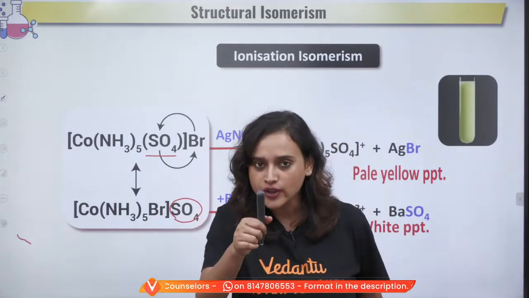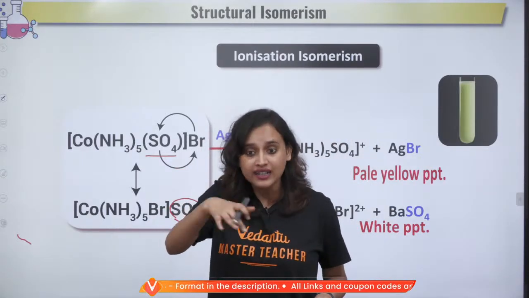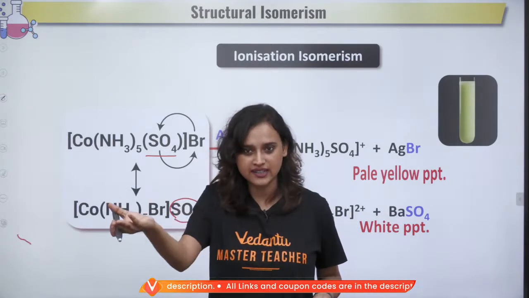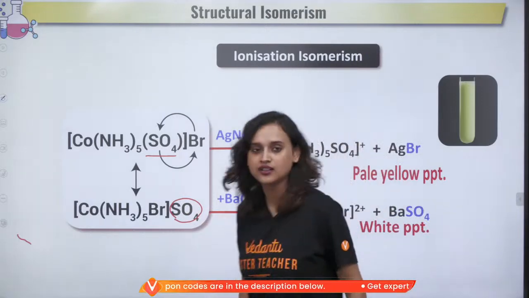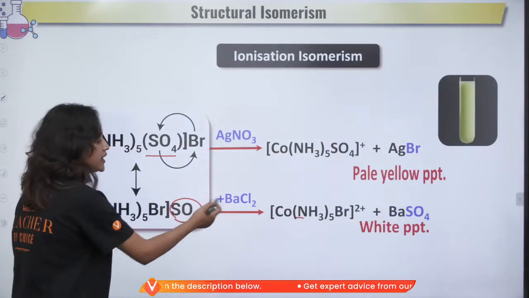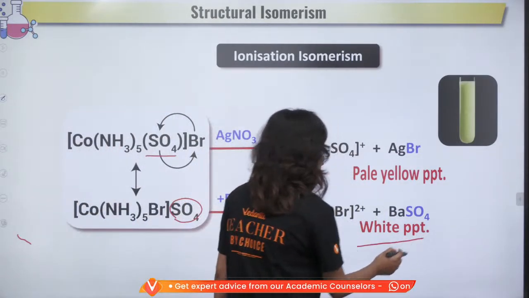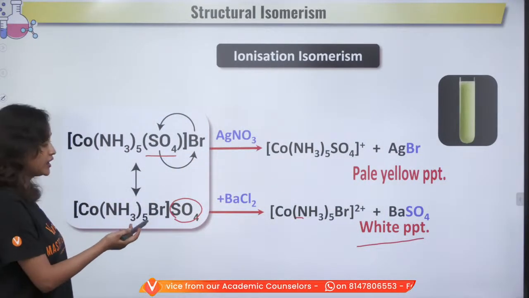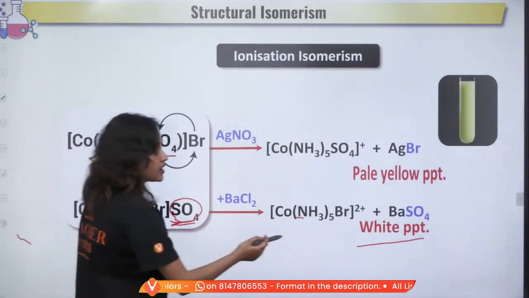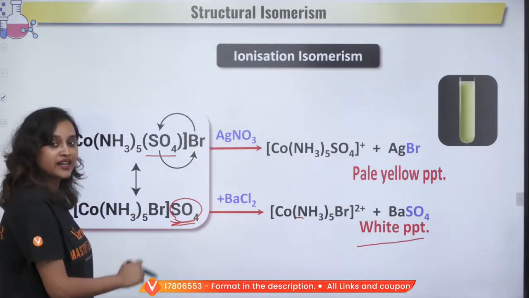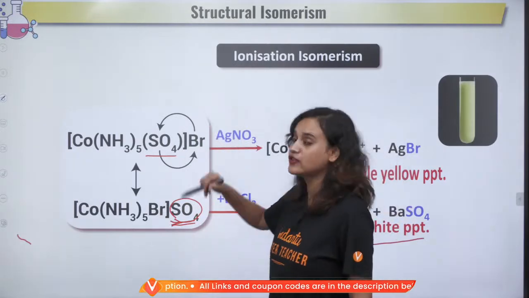All right. So what we will do is, you have those sulfate, nitrate tests, right? The same way, if we want to test for sulfate, I'll just add barium chloride. If I add barium chloride to both of them, I will see that I'm getting white PPT only in this case. When the sulfate ion is the counter ion, only at that time I'm getting white PPT. Now why am I getting it only for this and not for this?